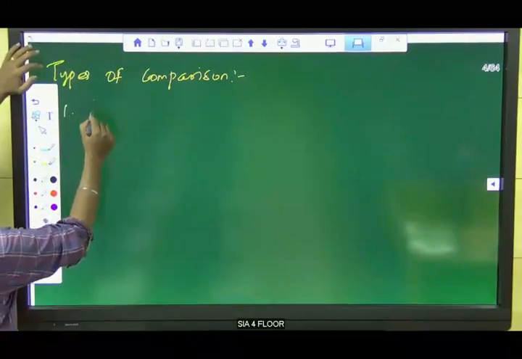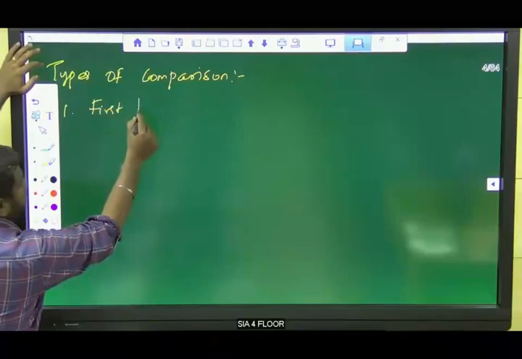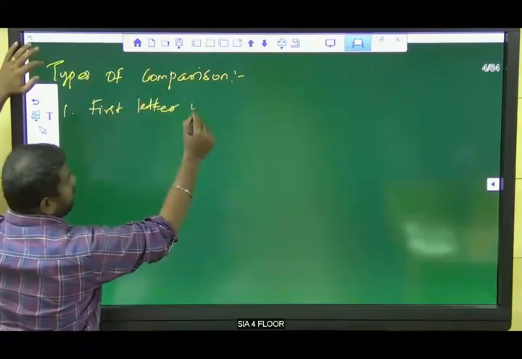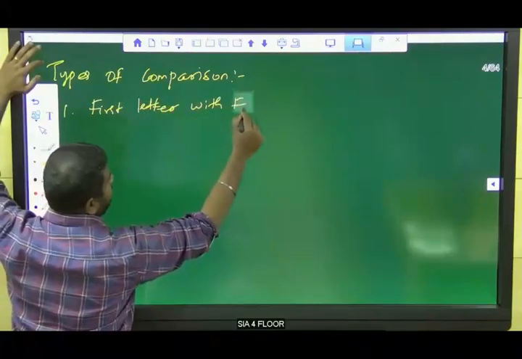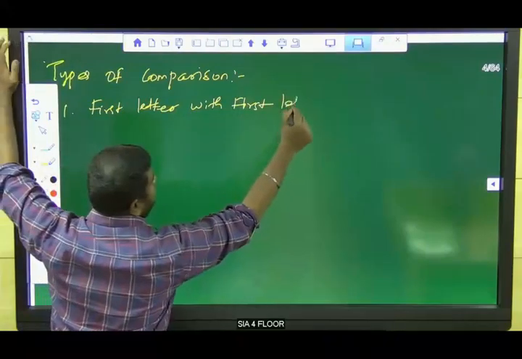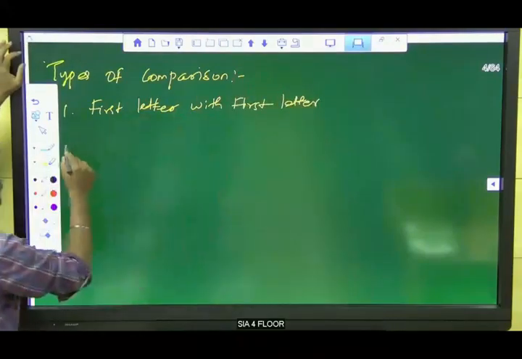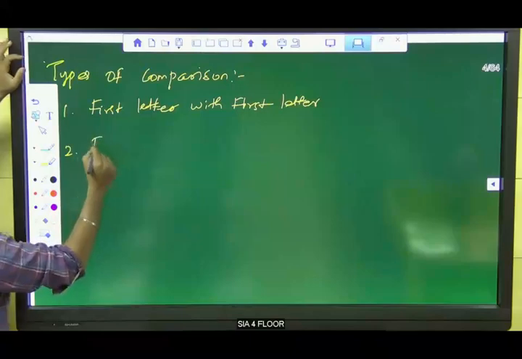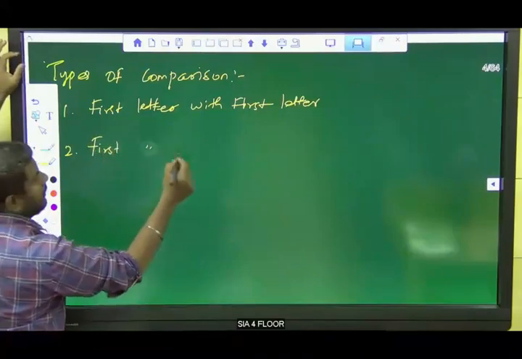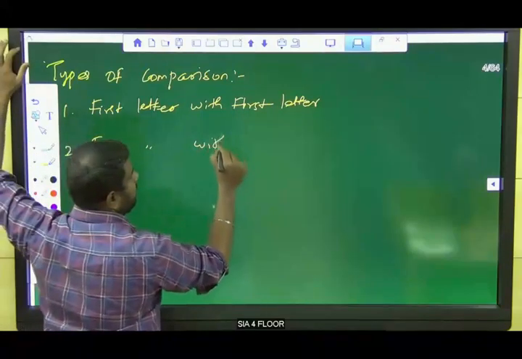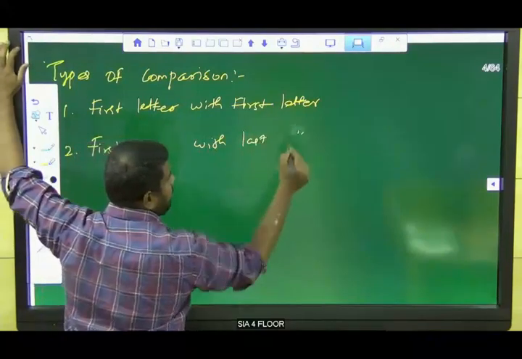The first type is first letter with first letter comparison. The second one is first letter with last letter comparison.